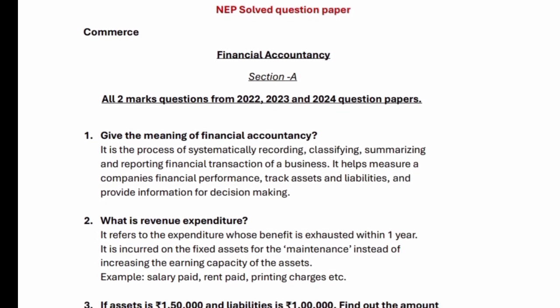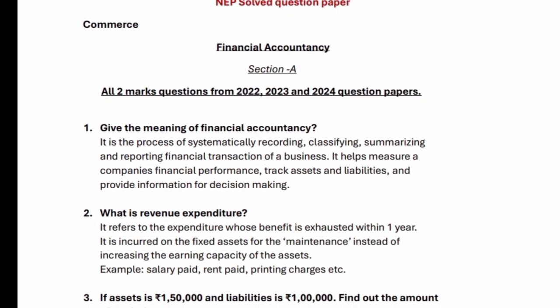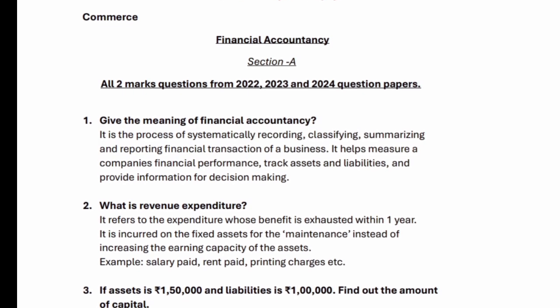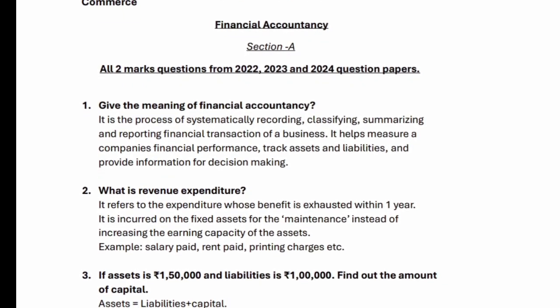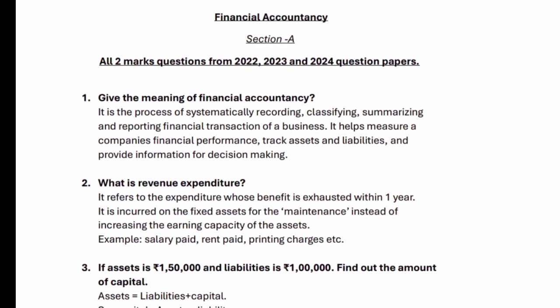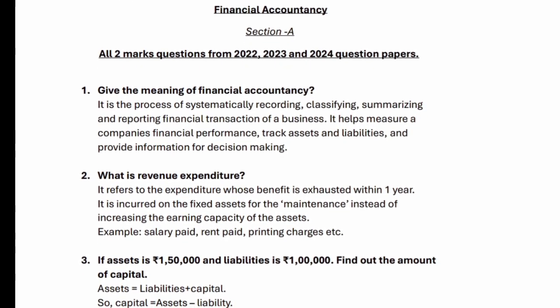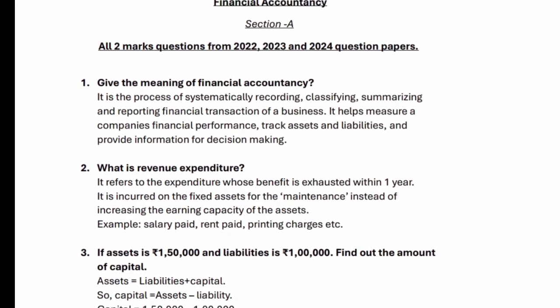1. Give the meaning of financial accountancy. It is the process of systematically recording, classifying, summarizing and reporting financial transactions of a business. It helps measure a company's financial performance, track assets and liabilities, and provide information for decision making.